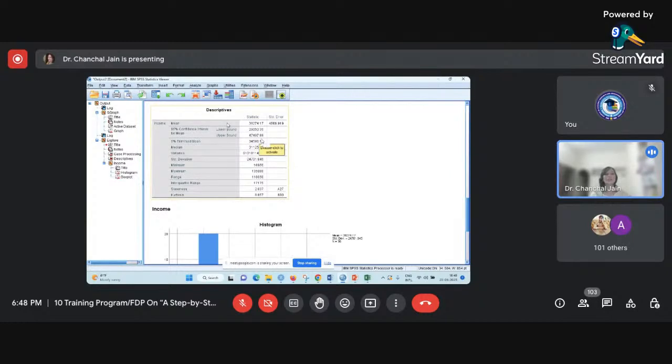And then in the Descriptives, you can see it will show you the mean value. It will show you the 95% confidence interval. It will show you the 5% trimmed mean value, median, variance, standard deviation, minimum value, maximum value, and range value.